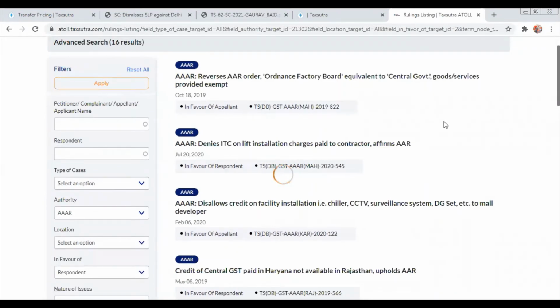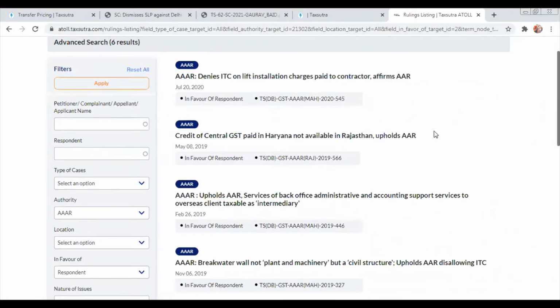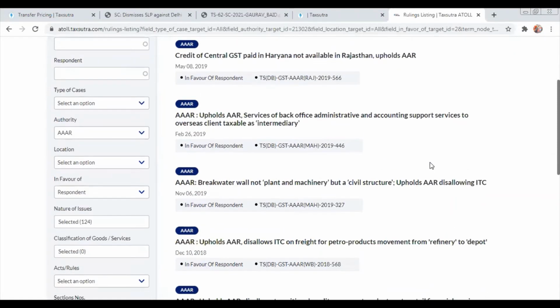Understood. Yeah. It's very comprehensive, sir. It's very comprehensive. So you get 6 results. Out of 169, you are now down to 6 results. You will get the exact bullseye search of what you are looking for. Thank you. Yeah.